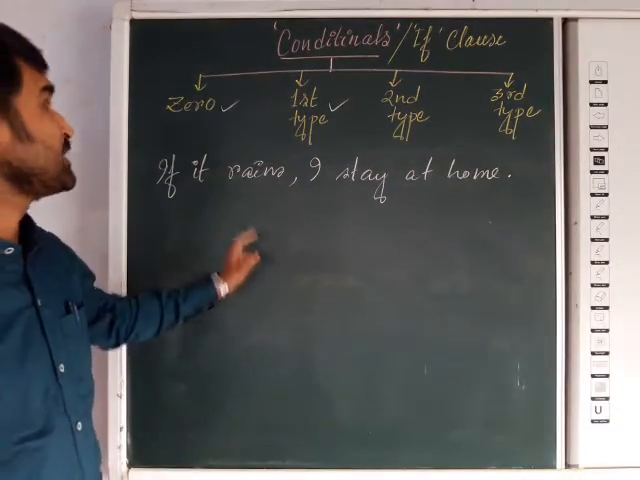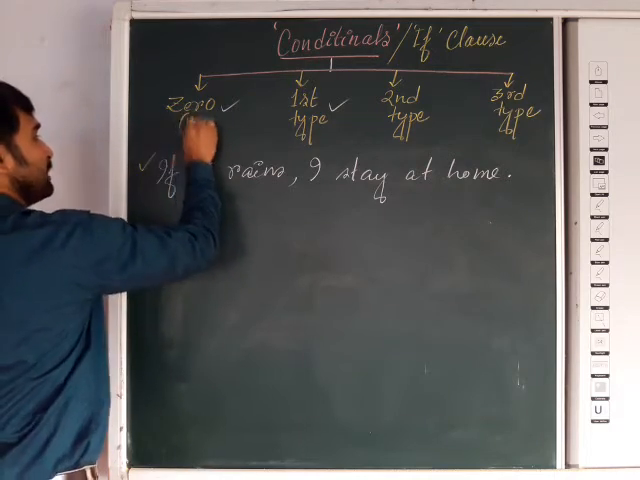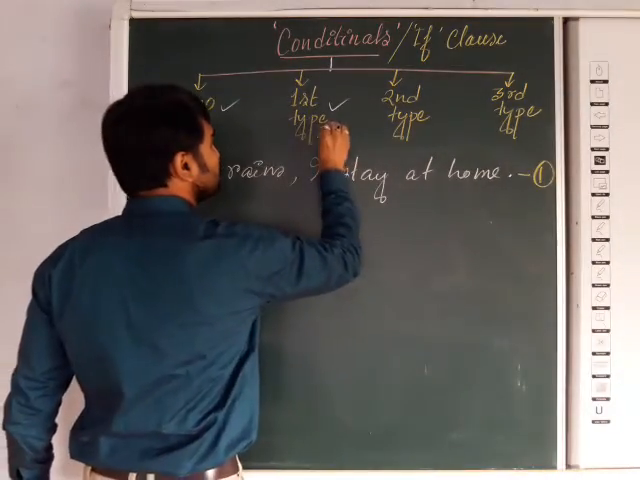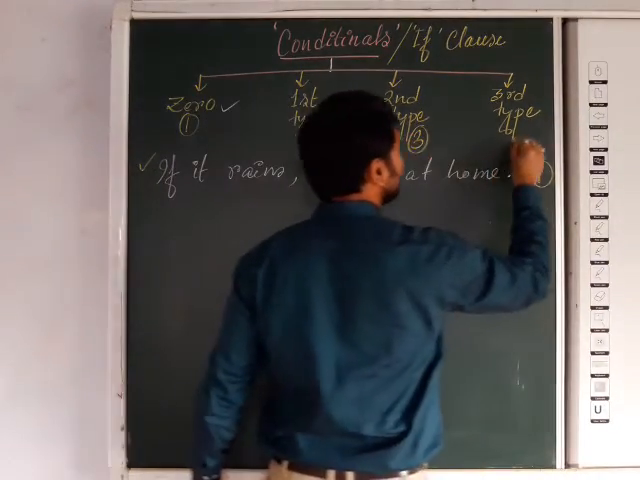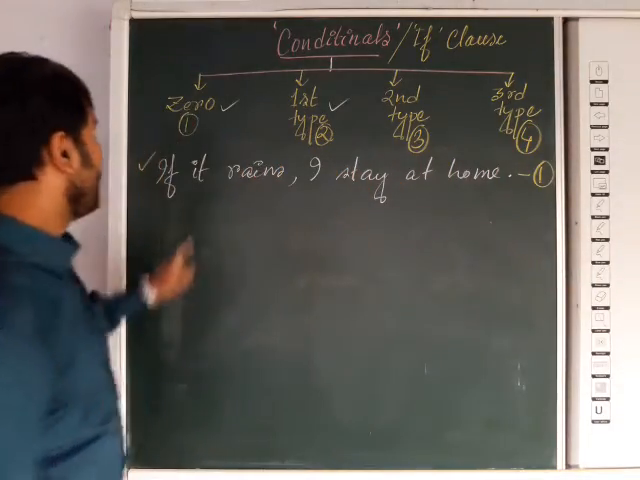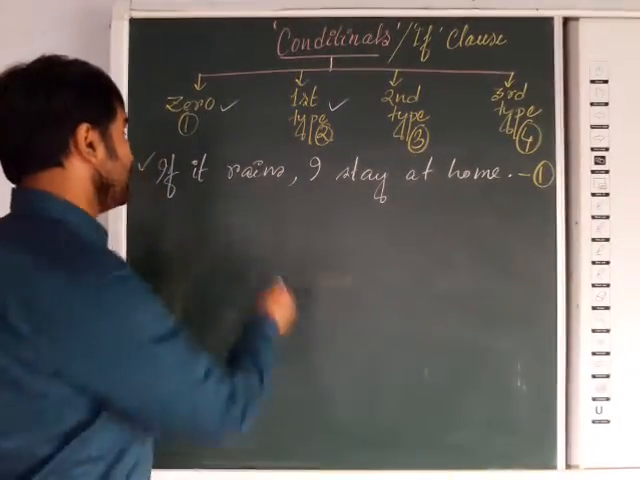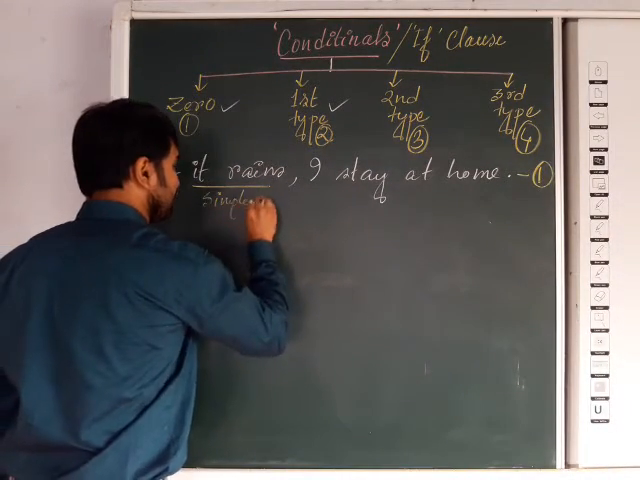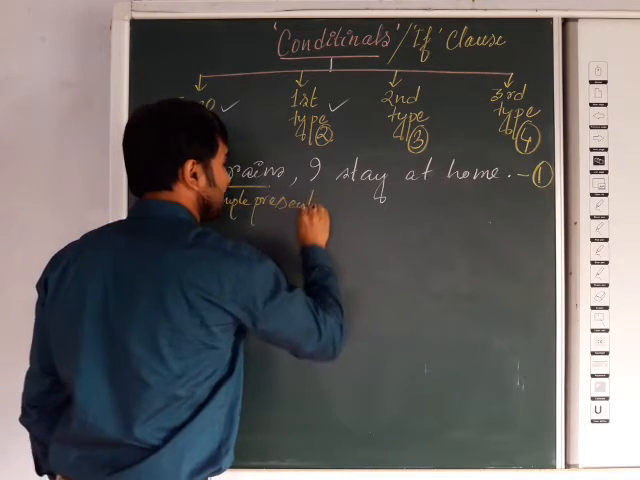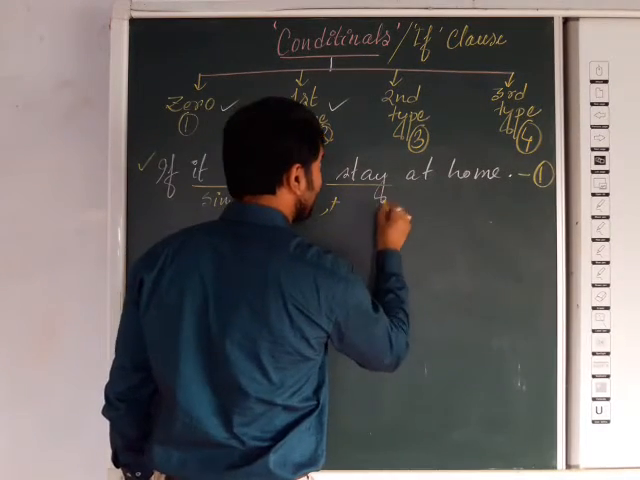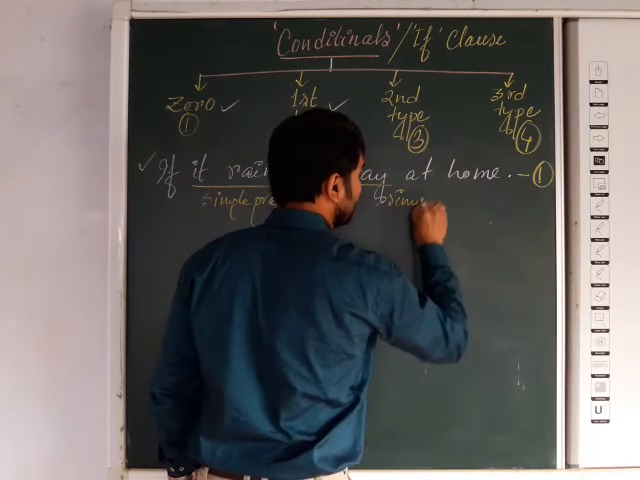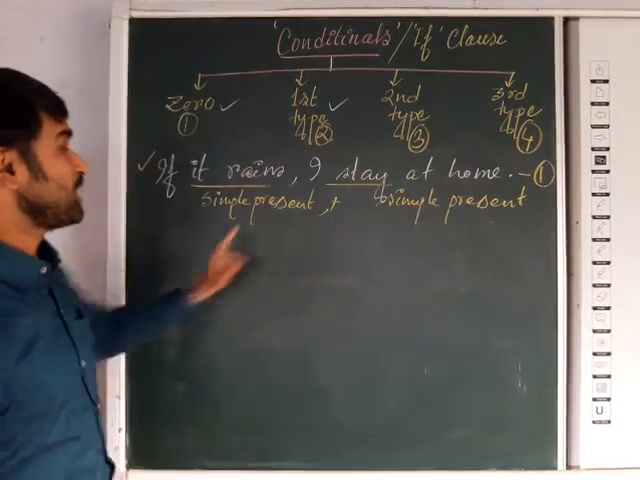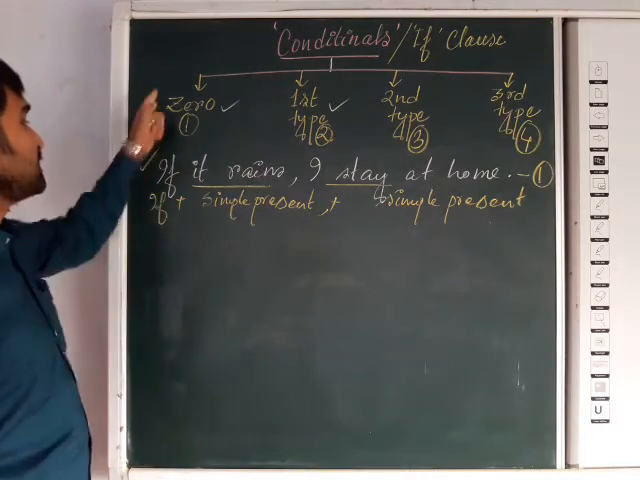It is actually the zero type of conditional. That is number 1, the zero type of conditional. Number 2, second type. Number 3, third type. Now, if it rains, I stay at home. If it rains, can you tell me? It is simple present, followed by I stay at home, which is also simple present. So whenever no other change of tense is there, then it will be zero.